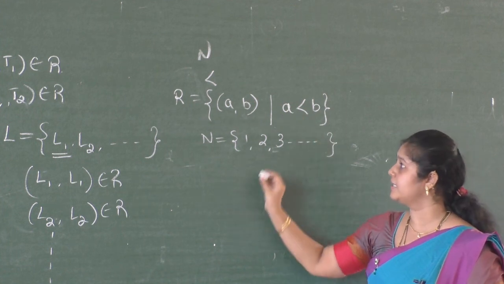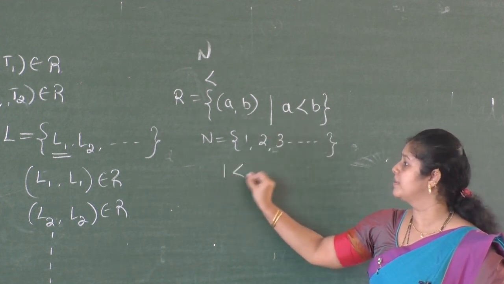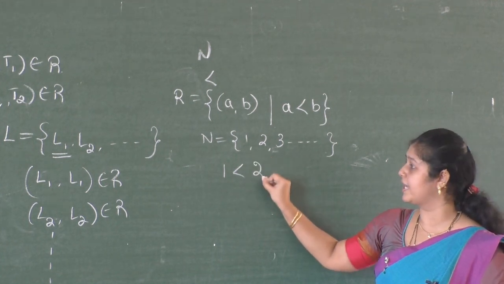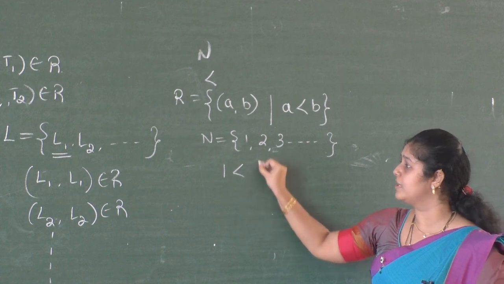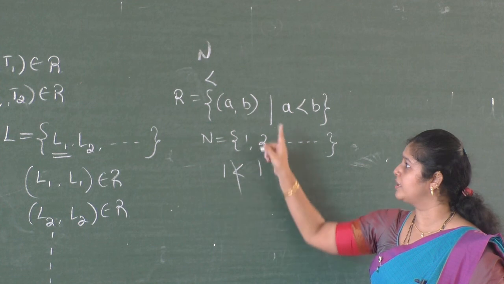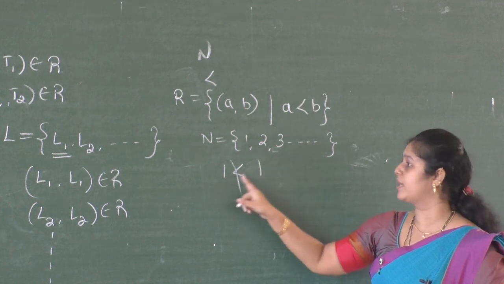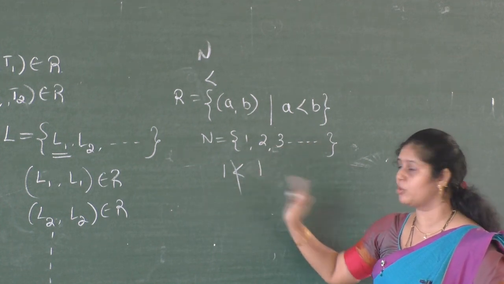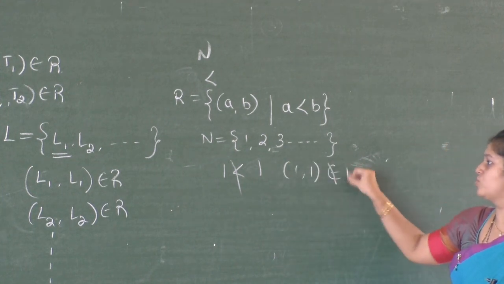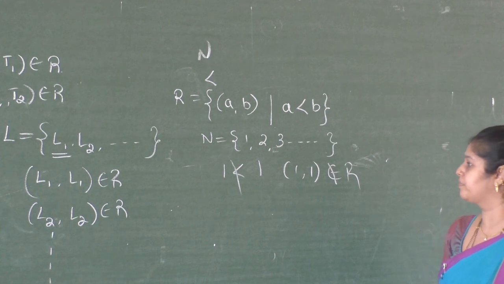I can write 1 less than 2, but I can't write 1 less than 1. So 1 is related to 1 only if 1 is less than 1, but that is not possible. So (1, 1) does not belong to R.